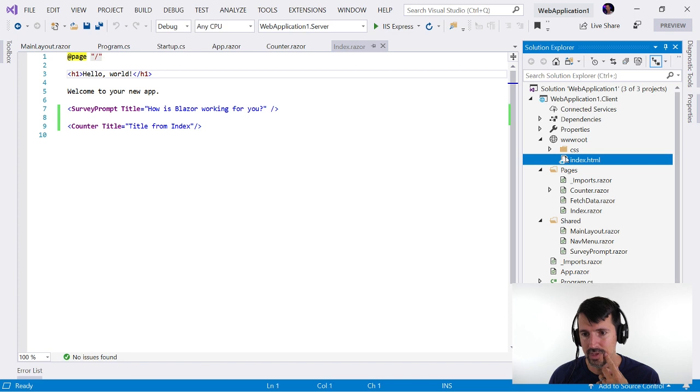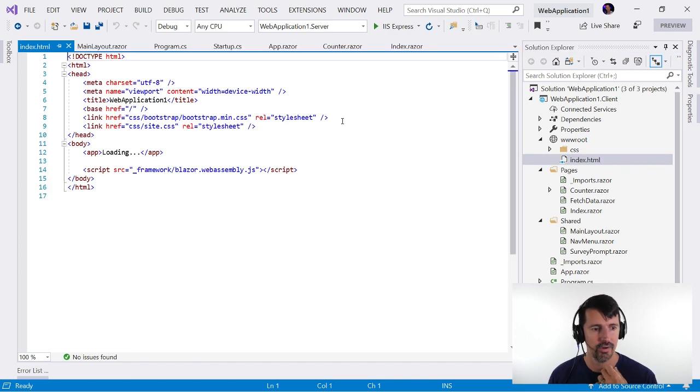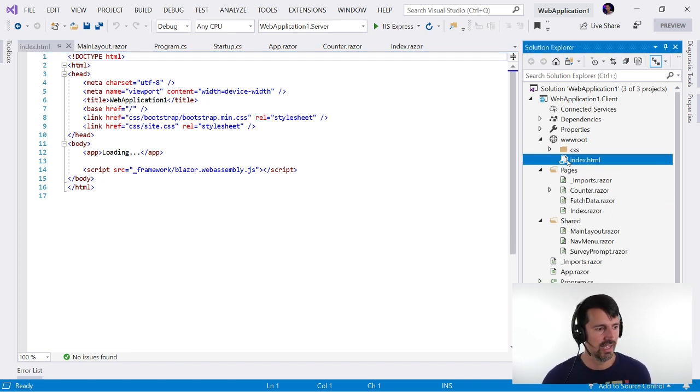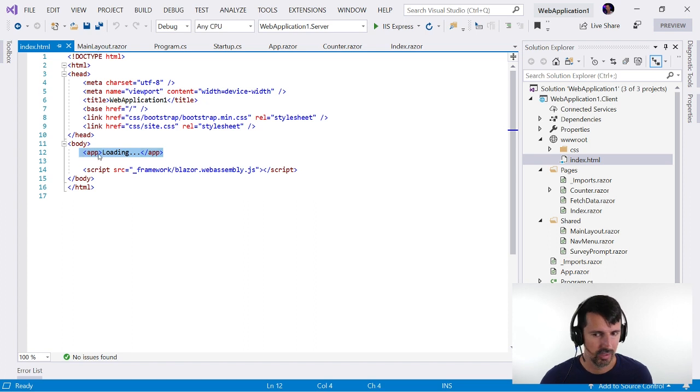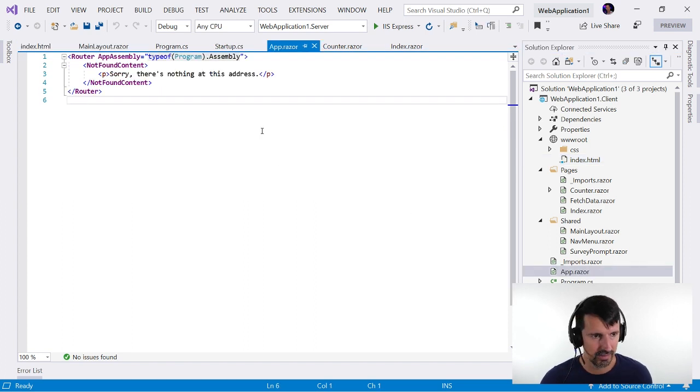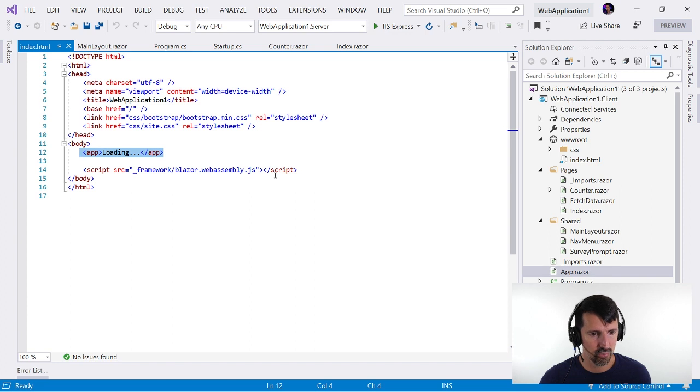Oh, wait a minute. What's this? Here it is. Found it. I found it. It's in the wwwroot. It's in the root. Here's the index.html. It's not a Razor page, it's index.html. And here's the app, which is this component, right? And then this WebAssembly script then does some magic to do the Blazor stuff, right? Is that right? I think that's right.